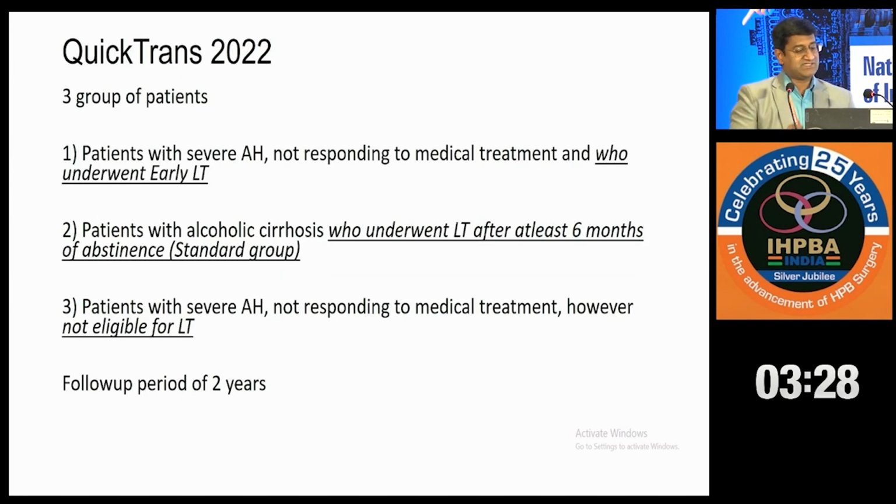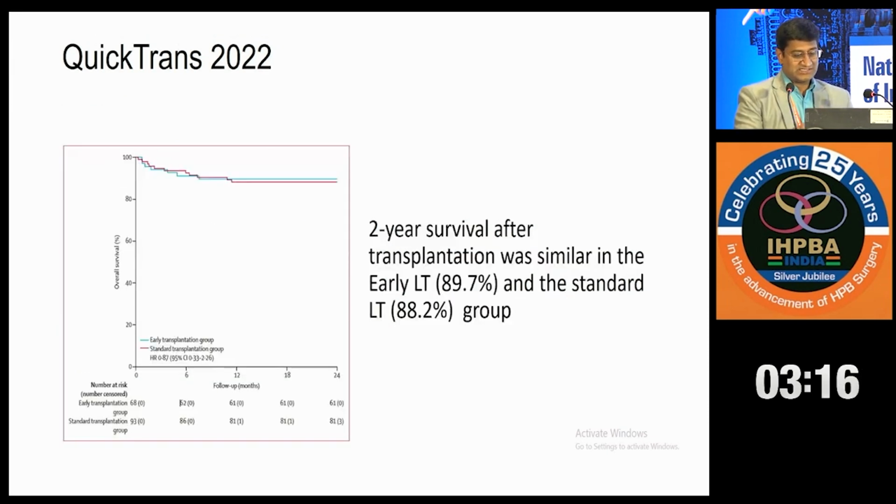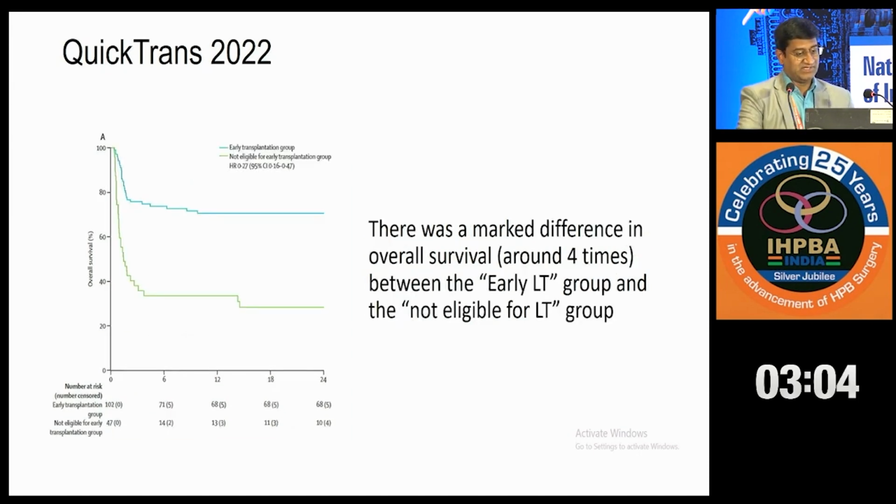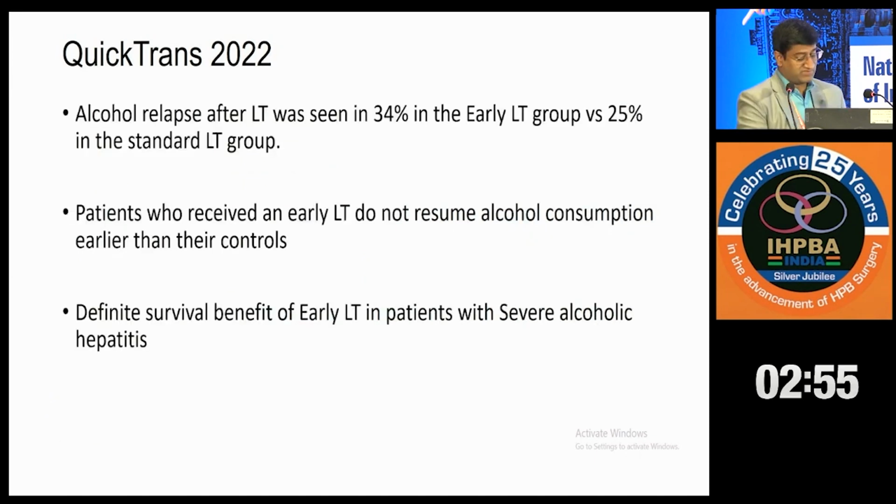This was a prospective study. There were 3 groups of patients. One, patients with severe alcoholic hepatitis who underwent early liver transplant. Second group was where 6-month abstinence was seen, and third, those who were not eligible for liver transplant. And the result was amazing. 2-year survival was 90%, which was similar to the standard liver transplant group. And there was a markedly different survival between the early liver transplant and not eligible for liver transplant groups. You can see there is a marked difference between the 2 groups.